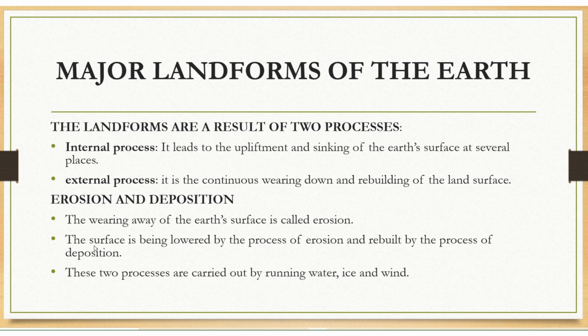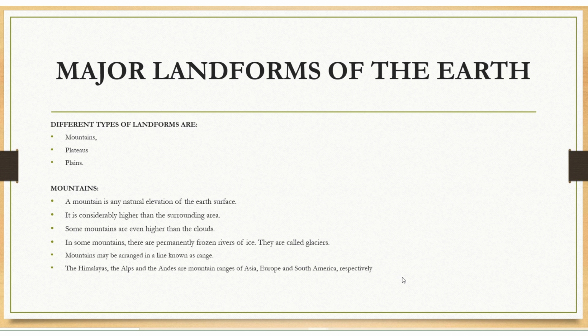This is important. These erosion and deposition processes are carried out by running water, ice and wind. And different types of landforms are mountains, plateaus and plains.